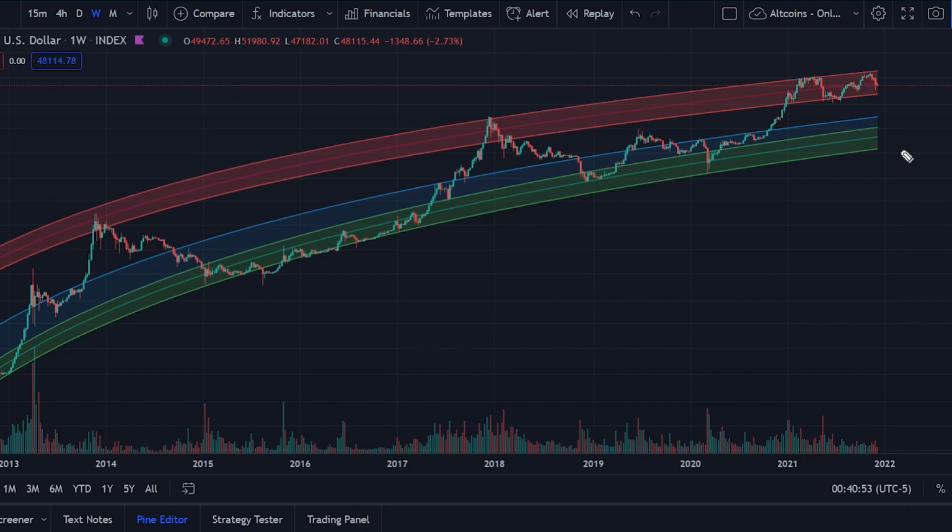But now let's kick this off by getting the pulse and the status of the market. So for the status of the market, we see that Bitcoin is at the moment trading at the top end of the logarithmic regression curves, right? And it is usually in this zone over here that Bitcoin taps off and comes back down in price, right? In 2017, we tapped off in this zone. We came back down in price. In 2013, we tapped off in that zone again, and now we came back down in price, right?